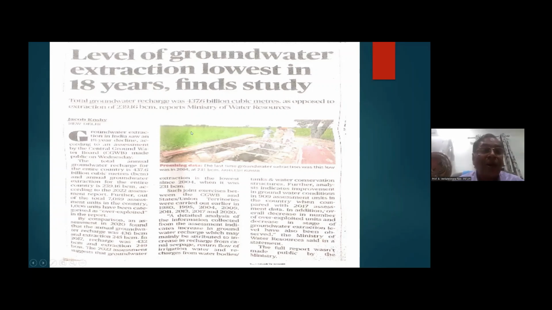Groundwater extraction in the last 18 years in India, from the Central Groundwater Board: normally we used to pump around 250 cubic kilometers, whereas in 2022 it is a little bit less. So this is the 18-year lowest in 2022, as this report says.